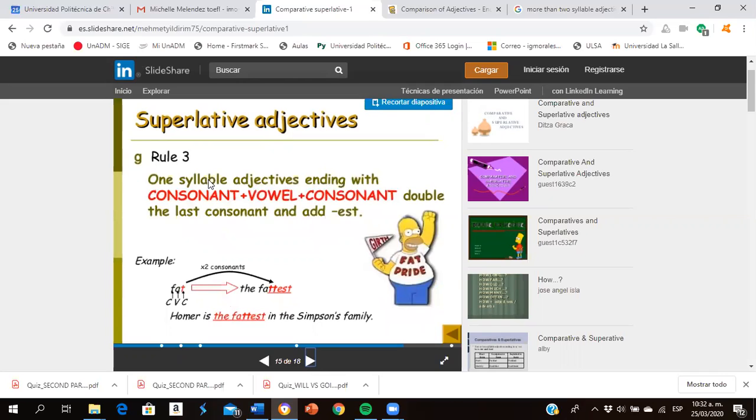Rule number 3. Again, consonant, vowel, consonant. We double the last consonant and we add EST. In comparative, it was fatter. And now it's the fattest. Don't forget, we have to use the. For example, Homer Simpson, our subject, is the fattest in the group, the Simpsons family. So we have there the superlative, is the fattest.